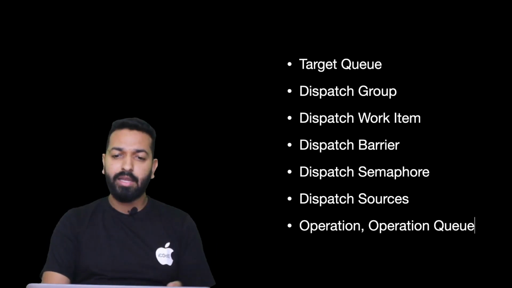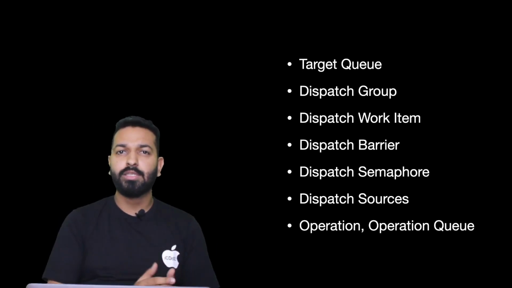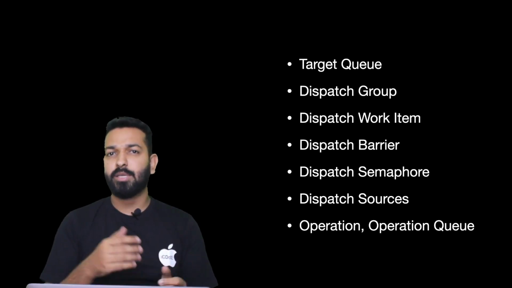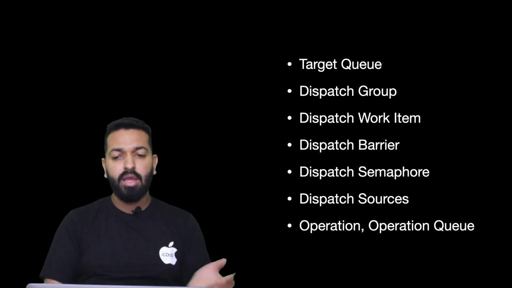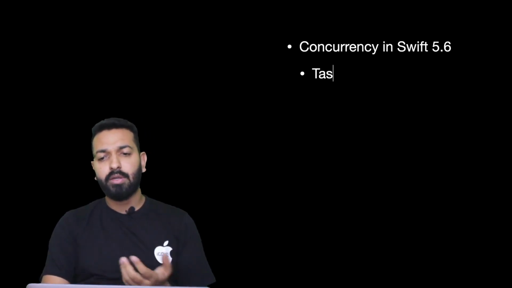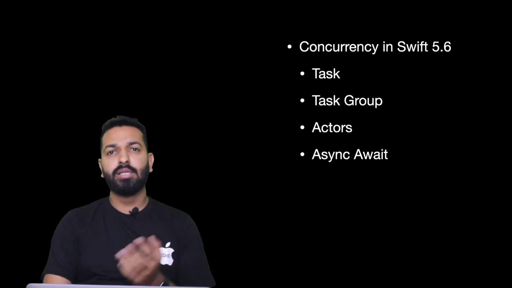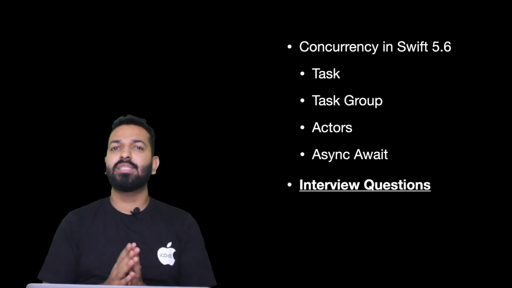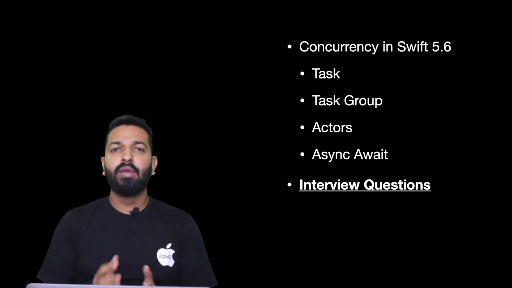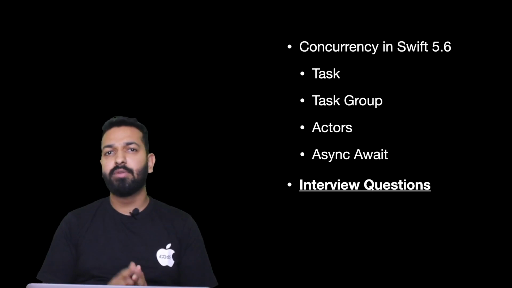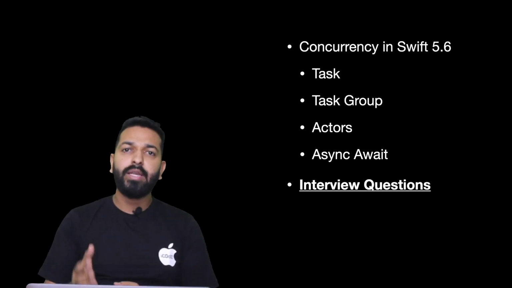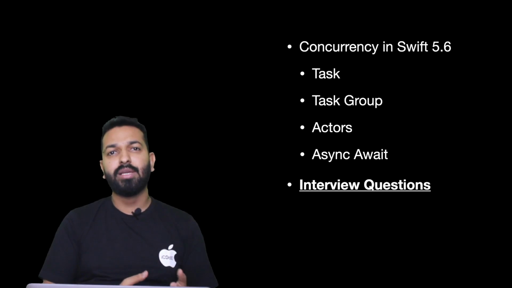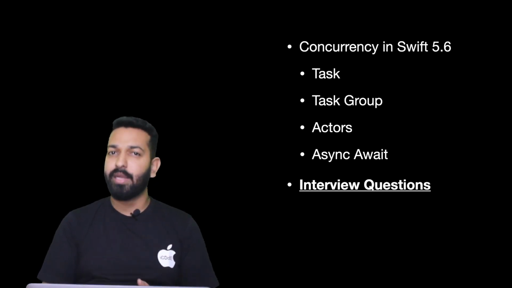Related to that, there are some advanced topics like target queues and attributes, we will understand them, and then a whole bunch of things related to dispatch like dispatch group, dispatch work item, dispatch barrier, semaphores, locks, etc. We'll also go through operation and operation queues, how we can master them. And then the new stuff introduced in Swift 5.6, task group, async, await, those kinds of stuff. And towards the end of the series, we will have a separate video on interview questions. I'm very sure that you would be able to answer all the questions that we would be discussing in that video, because in the videos prior to that, we would be going through the concepts, and the concepts will be discussed in very detail, in very depth.